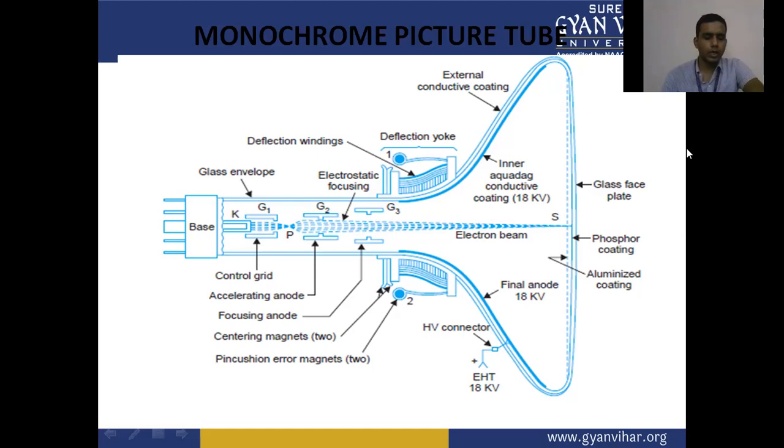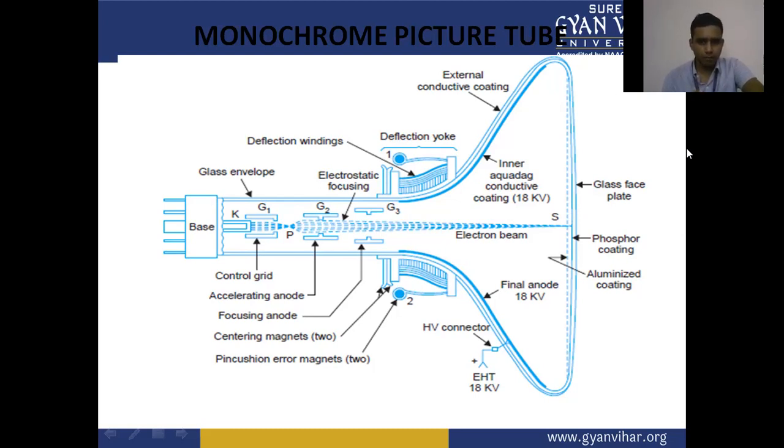So the electron beam is directed to the screen from cathode to anode, and centering magnets, which are used as a deflection coil, and electrostatic focusing and deflection winding, external conducting coating.